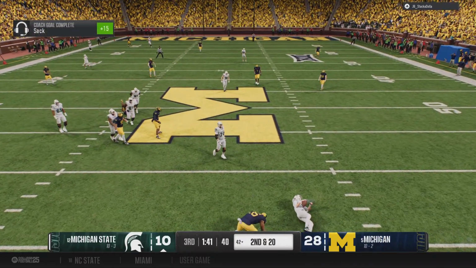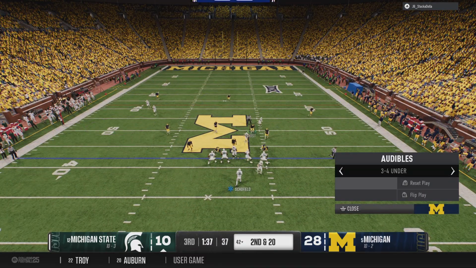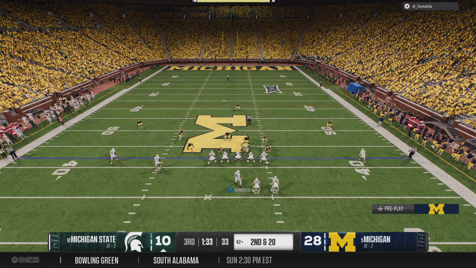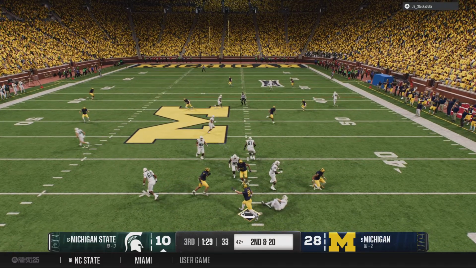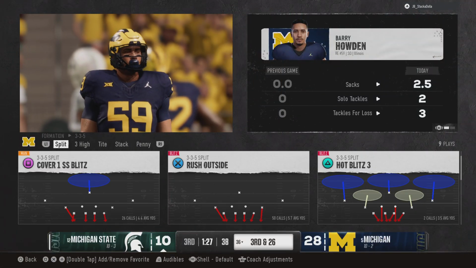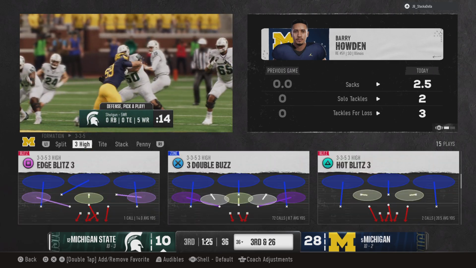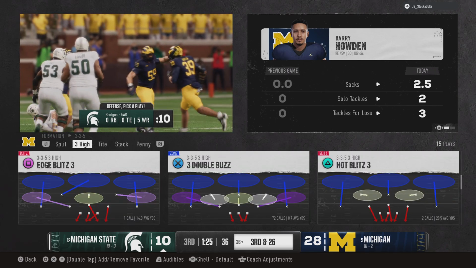A sack in the play, could not escape the pass rush. That sack sets up a 2nd down and very long. Just outstanding combination of quickness and strength here by this Michigan defensive lineman. And the pass rush has got him again, back-to-back sacks. Well, that takes the wind right out of your sails. This offense is trying to find a way to get back into this game, and another pressure and a sack against their quarterback.